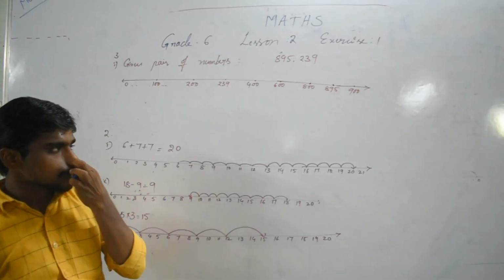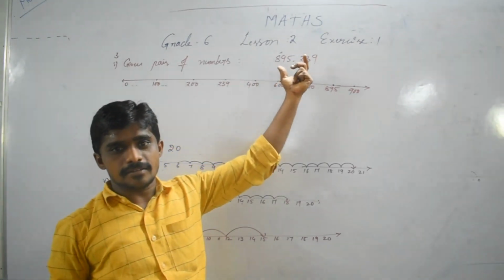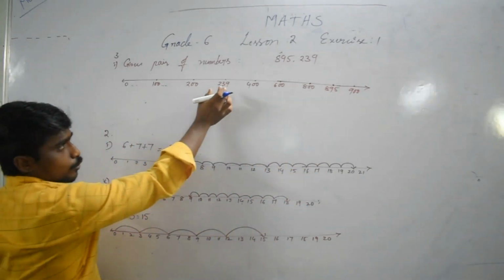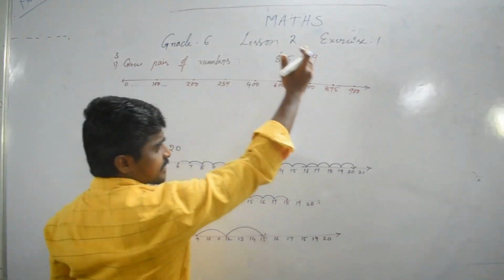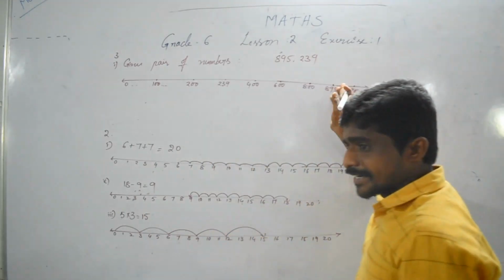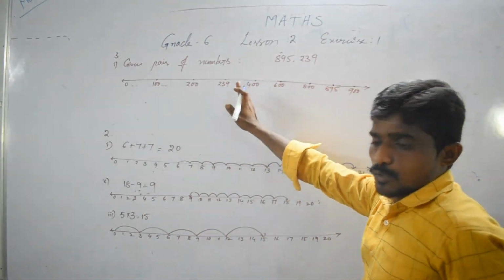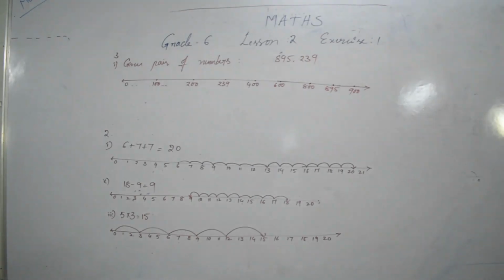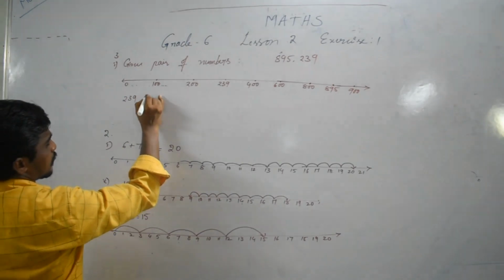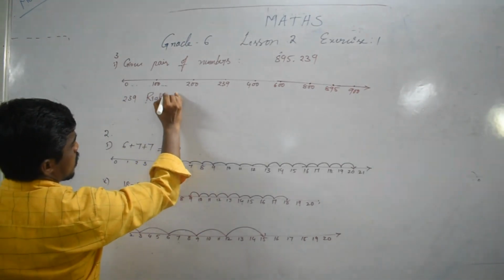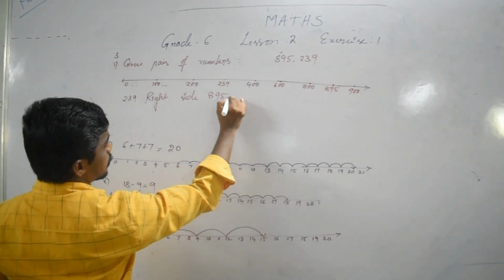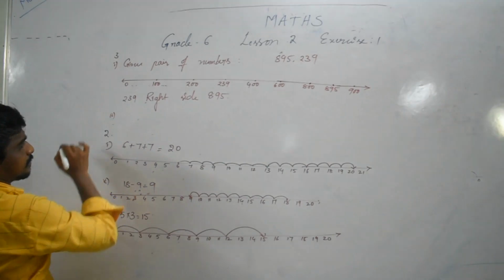They are asking, for these pairs, which number is on the right side and which number is on the left side. So 895 is on the right side, and 239 is on the left side. 239 is to the left of 895. That is what they are asking.